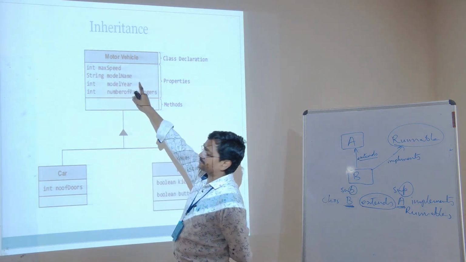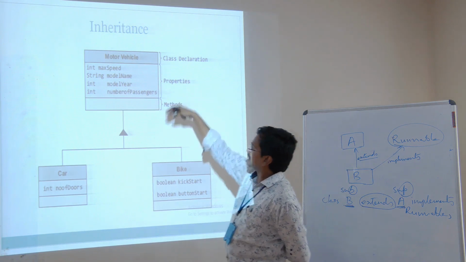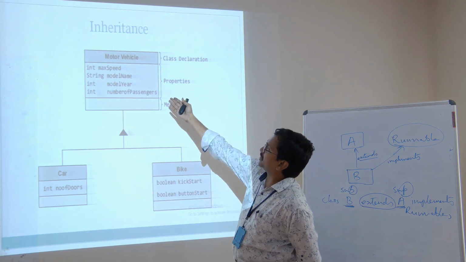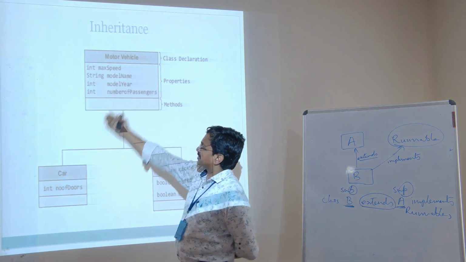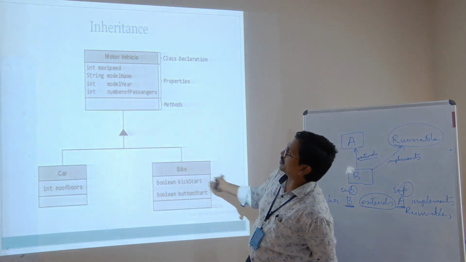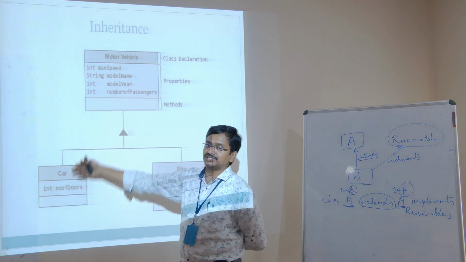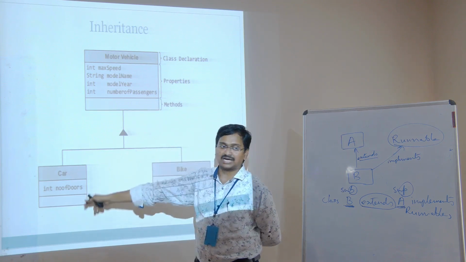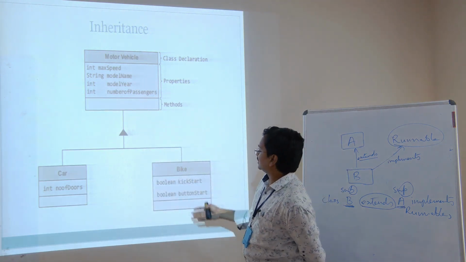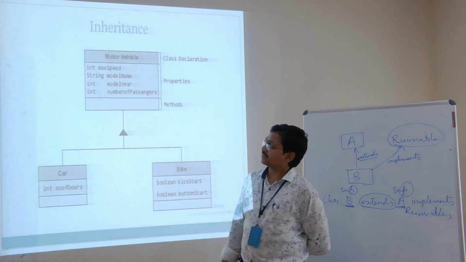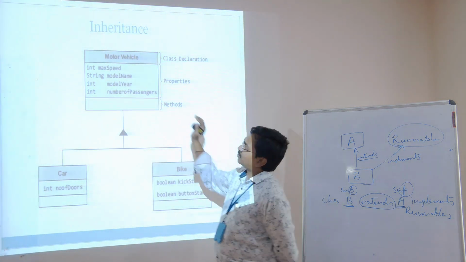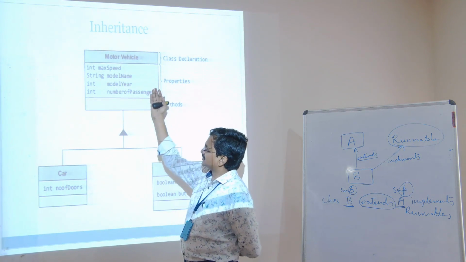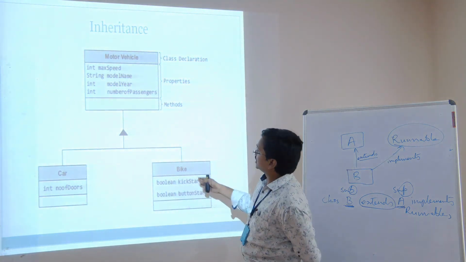A car will have a maximum speed, that may be 250 or 400, and a bike also will have the same maximum speed variable. This can also acquire properties of motor vehicle. And string model name: a car can have a model name and a bike can have a model name. And similarly model year, when the car got manufactured and when the bike got manufactured, and the number of passengers. For a car we can change it to 5 or 6, and for a bike it may be 1 or 2. The values may change, but all the properties are the same. All these properties of a motor vehicle can be incorporated into this car or into this bike.